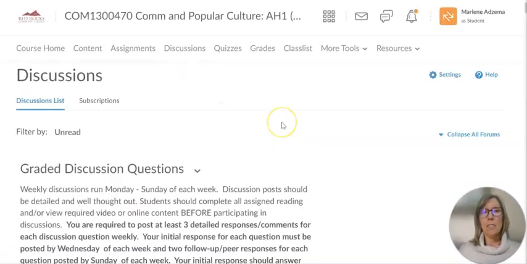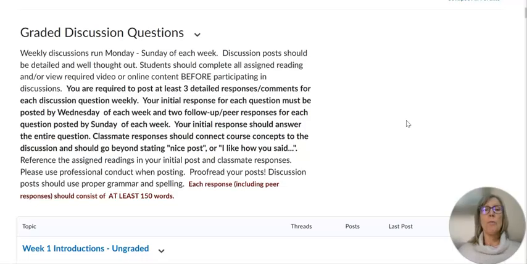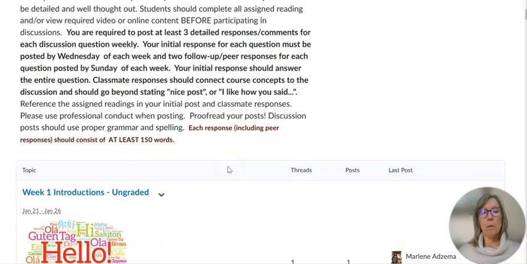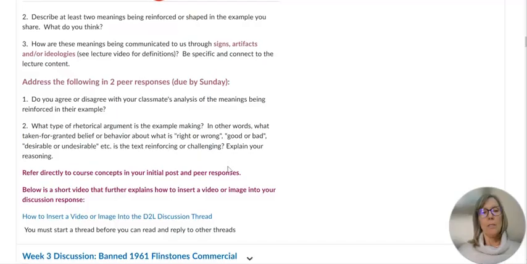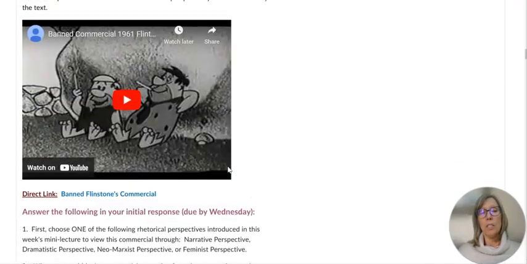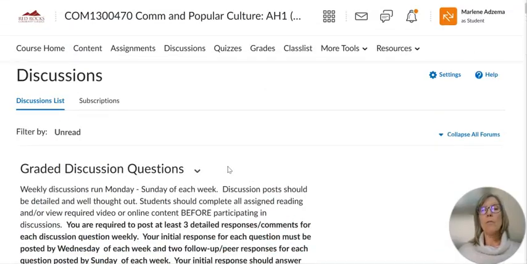Next is the Discussions tab. Here you'll see an overview of the discussion requirements. Each response should be well thought out, thoughtful, reflect critical thinking, and connect back to the core concepts from the course. Each response should be at least 150 words. You can see the weekly discussions here, and if you scroll down and you're curious what some of those look like, you can take a look. Those will also be linked in the weekly module.